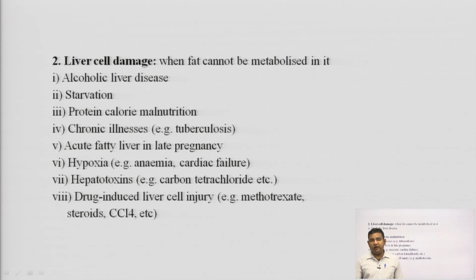These are the different drugs which can cause the liver cell injury.